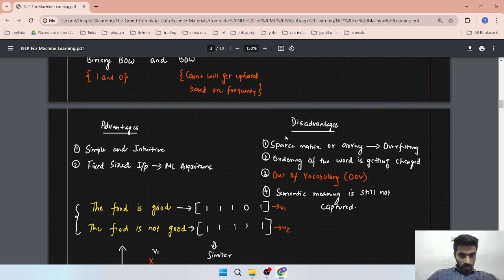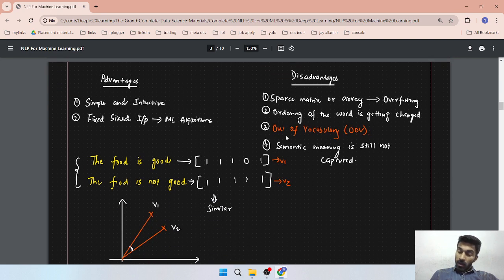Now let's discuss the disadvantages. The sparse matrix is also there. It is reduced somewhat, but it is still there. Suppose your training data set has 50k unique words, then for every document you will get a 50k length vector. This is again a time complexity or space complexity problem.